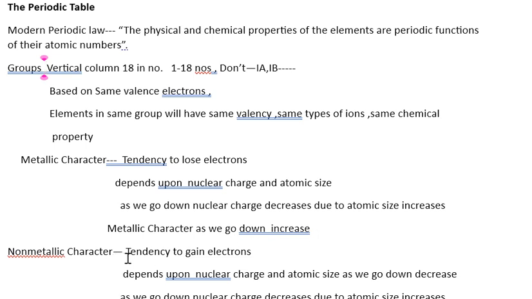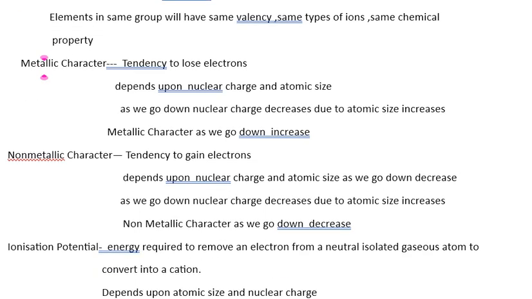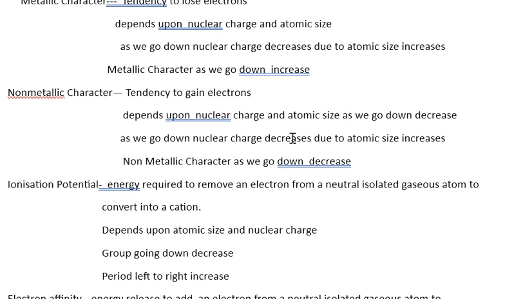And the non-metallic character is opposite to the metallic character. It is the tendency to gain electrons, and it also depends upon the nuclear charge and atomic size. As we go down in a group, what will happen? The nuclear charge will decrease due to the increase in atomic size. So what will happen to the non-metallic character? It will decrease because metallic character is already increasing. The non-metallic character is opposite, so it will decrease.